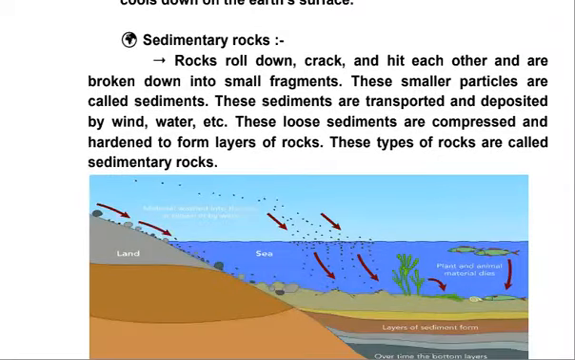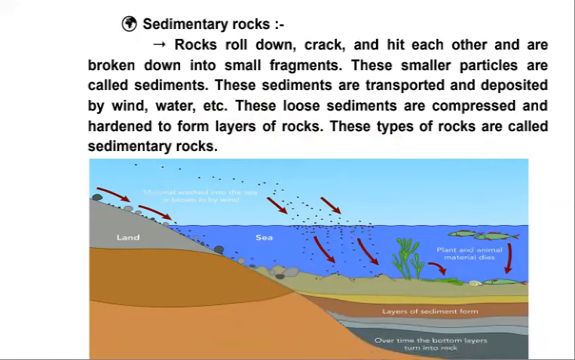Now let's learn about the second type of rocks, which is sedimentary rocks. Rocks roll down, crash, and hit each other and are broken down into small fragments, or small particles. These smaller particles are called sediments. These sediments are transported and deposited by wind, water, etc. These loose sediments are compressed and hardened to form layers of rocks. These types of rocks are called sedimentary rocks.